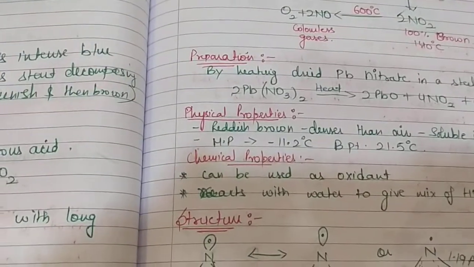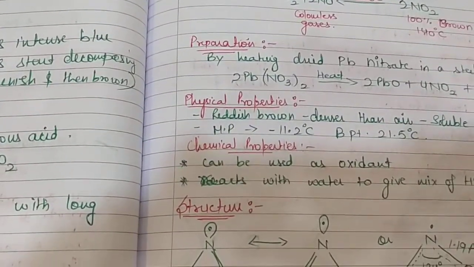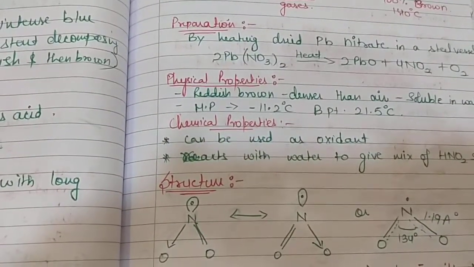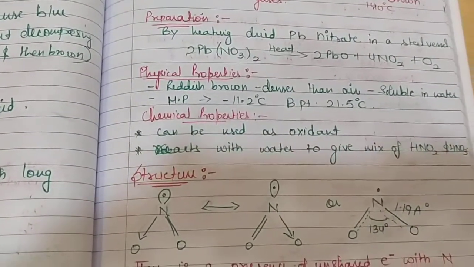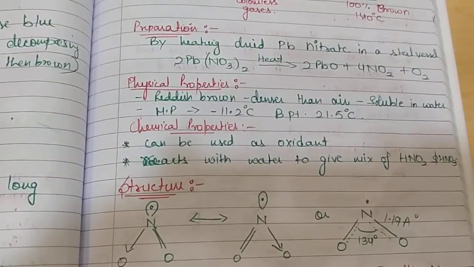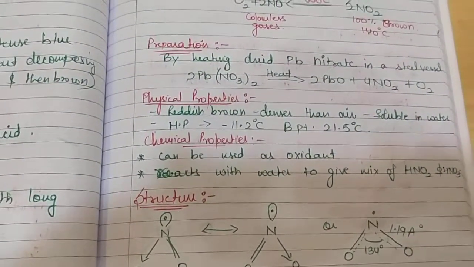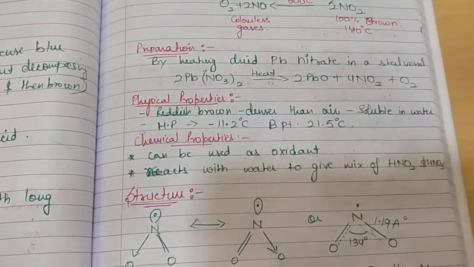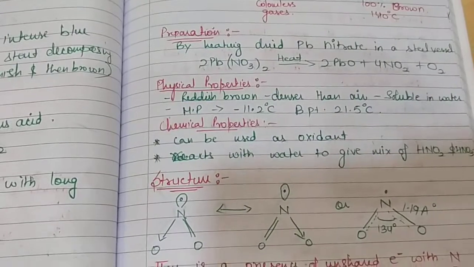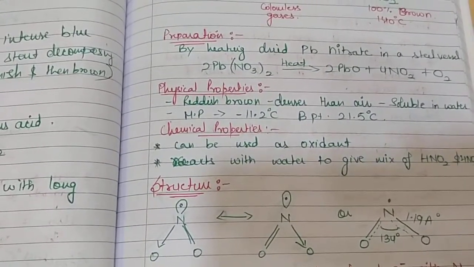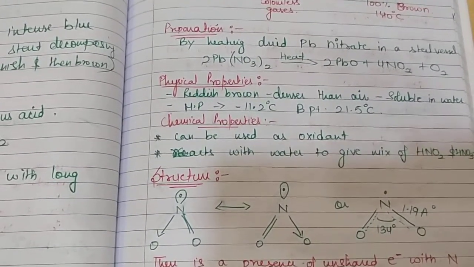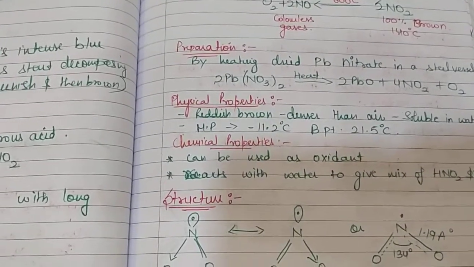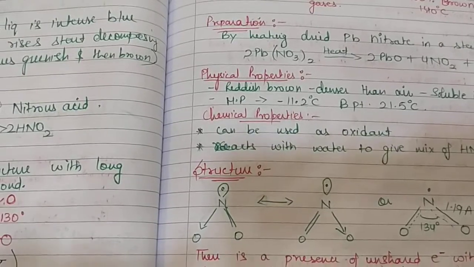Physical properties are that it is reddish brown in color. The physical properties of any oxide which we are discussing or going to discuss further in this p block chapter will be derived from the preparation part. You can always write about the color, the existing state, melting point, boiling point, anything you remember out of the synthesis part, in the physical properties based upon that.